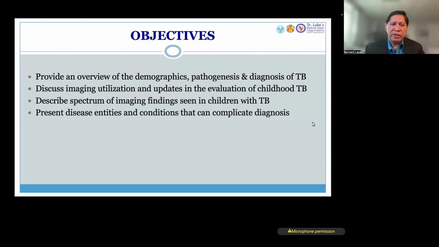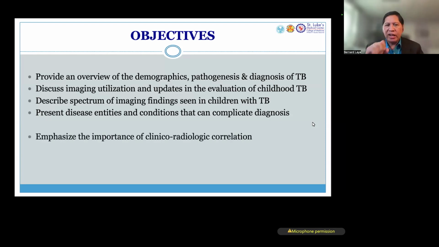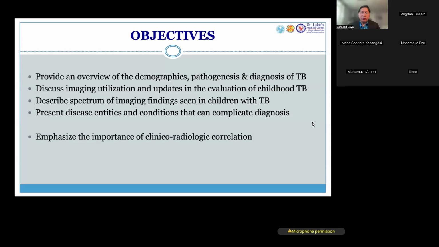And of course, we will describe the spectrum of radiologic findings that we see in the chest for childhood tuberculosis, present other entities that could mimic tuberculosis in children.